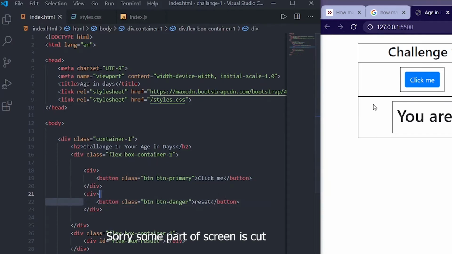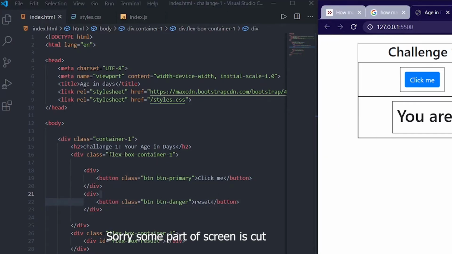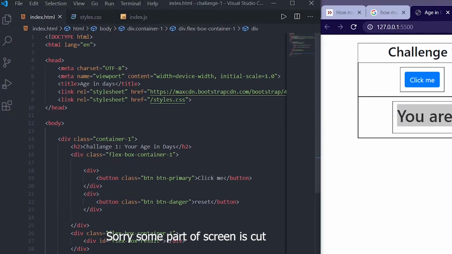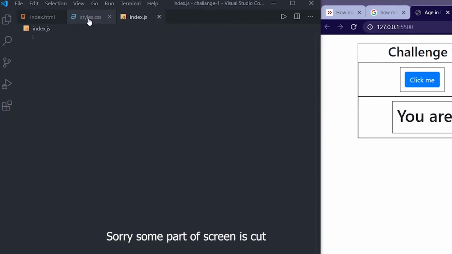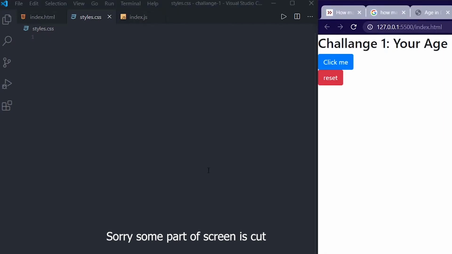And then we made this div, and then again we made this div which will have the result, but this result we will show up with the help of the JavaScript file. Okay, so now our HTML part is done, and let us style our CSS file. So this is our file right now.